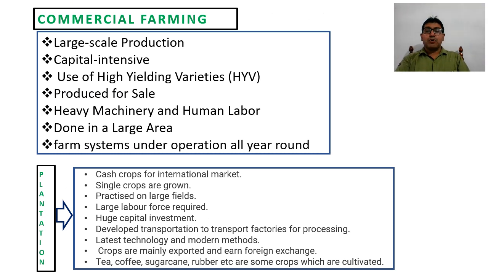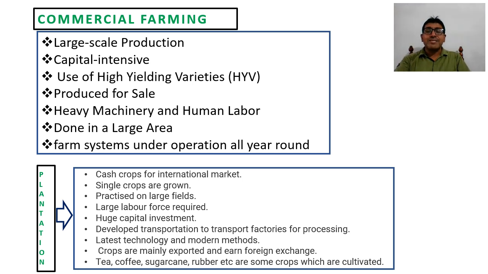Next is commercial farming. As its name suggests, this is a kind of farming that is practiced to sell the product in the market. These types of crops are grown for market purposes or for selling purposes.